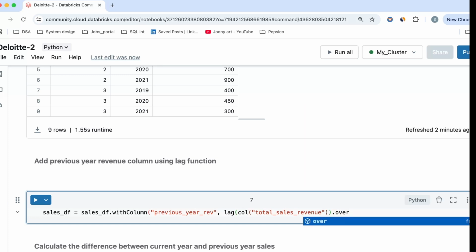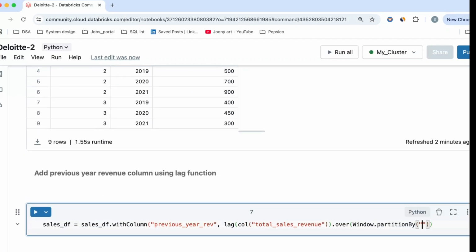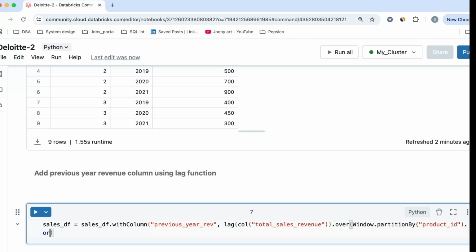So I will do an over, and inside the over, I will do a window dot partition by which column? That is my product ID. So I'll partition on the product ID, and I will be ordering it by the year.